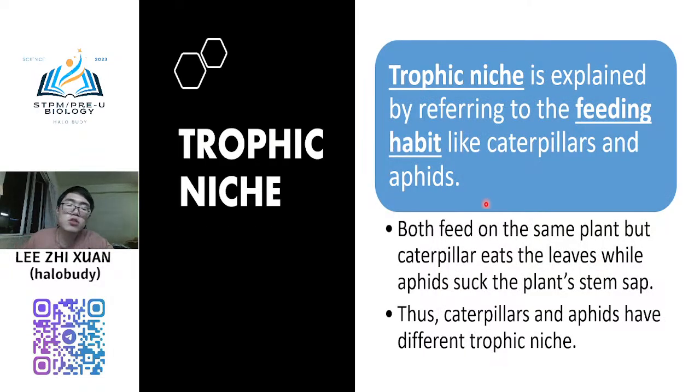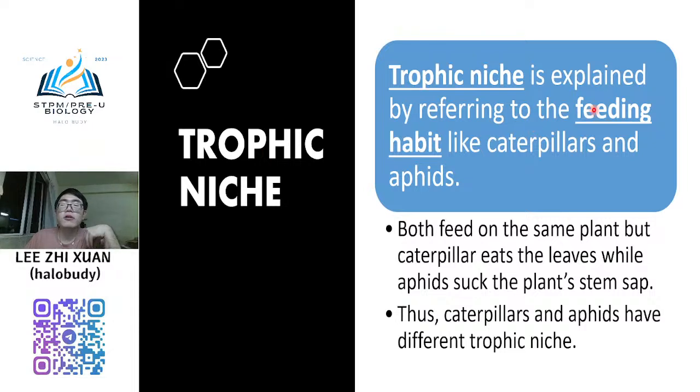Okay, another one is trophic niche. Normally this refers to the feeding habit, like caterpillar and aphids. Both feed on the same plant, but the caterpillar eats the leaf while the aphid sucks the plant stem sap. So trophic niche is based on the feeding habit of the organism.